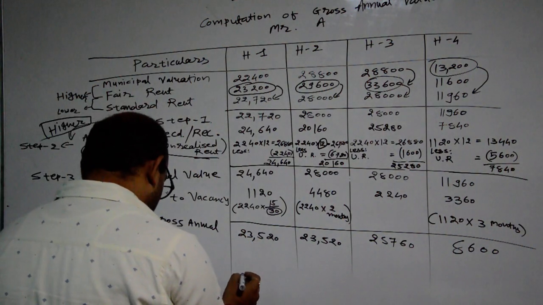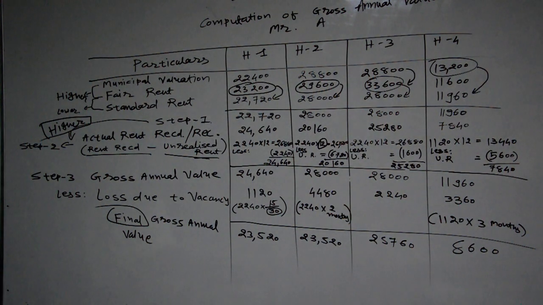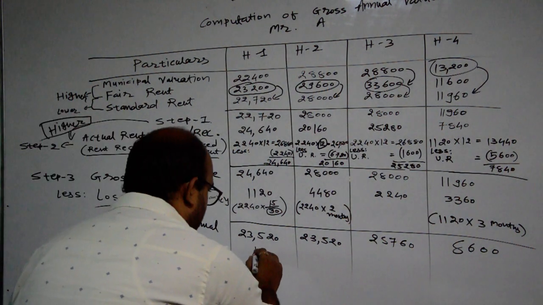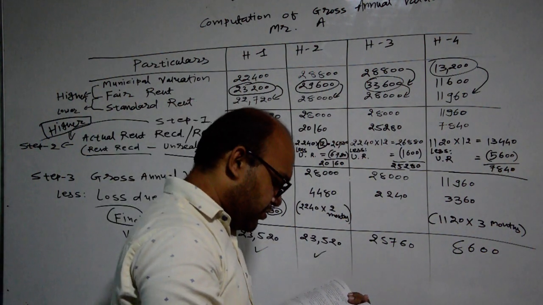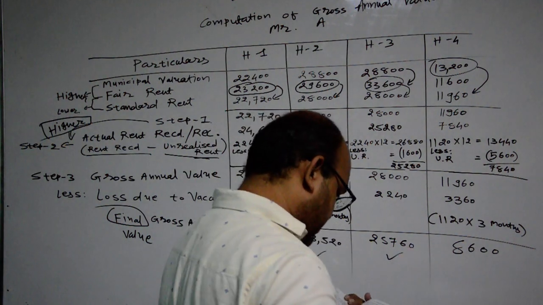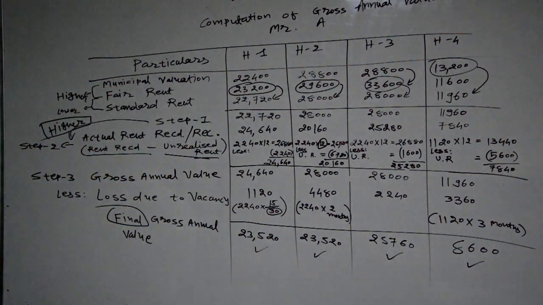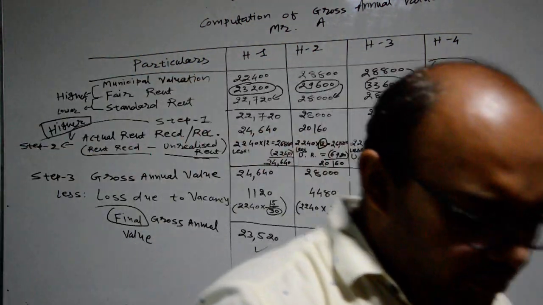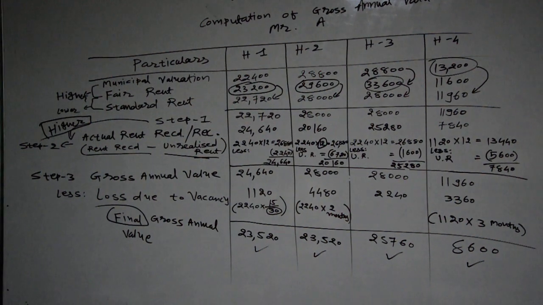Here 23,420 is given, but the actual answer is 23,520. See, here it is correct. Then after, 23,520, here it is also correct. 25,760, and then after 8,600. I want to tell you only one thing, that in every sum there will be some new thing which you are required to learn. Then these chapters you can easily study.